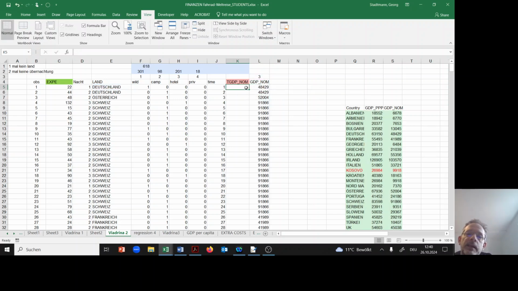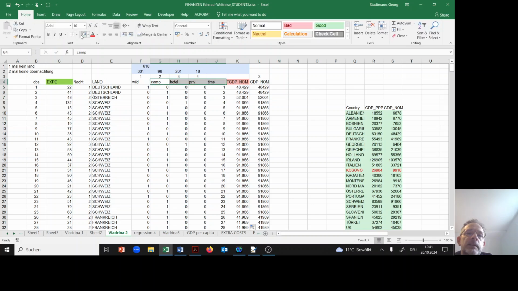Great. In the next step, I want to have the GDP in thousands of US dollars. So I have to divide this number by 1,000, not 100. And then I copy all the information down. So now I'm including these variables as explanatory variables. These are the information with respect to where the guy was sleeping. And on top, I'm using the Balassa-Samuelson variable here. So let's do that.